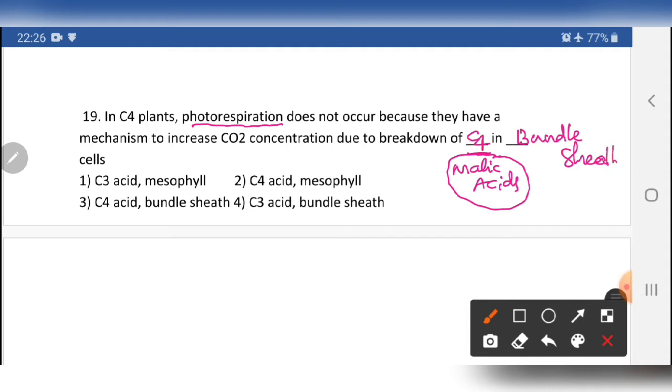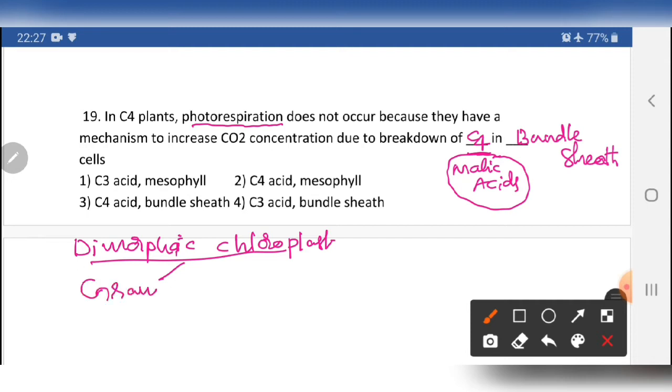Let me explain the diagrammatic representation related to it. C4 plants have dimorphic chloroplasts, meaning chloroplasts in two forms: granal chloroplast and agranal chloroplast. The granal chloroplast has thylakoid membranes, the agranal chloroplast does not have thylakoid membranes.